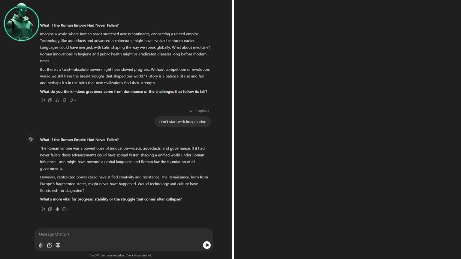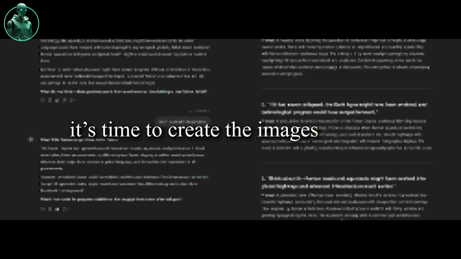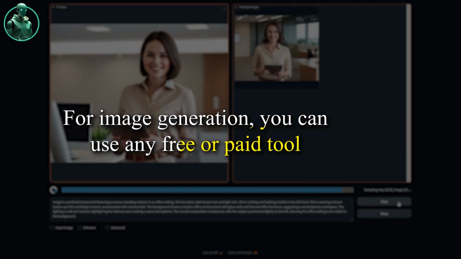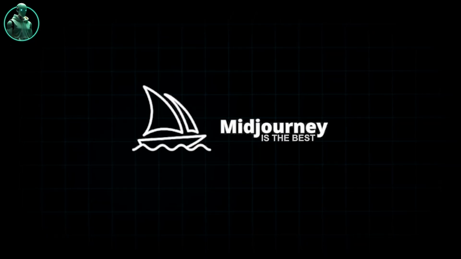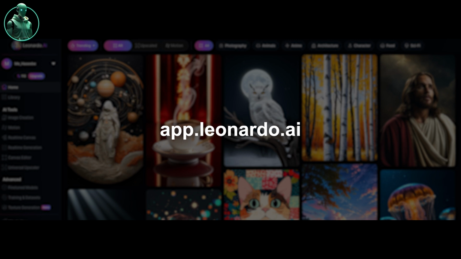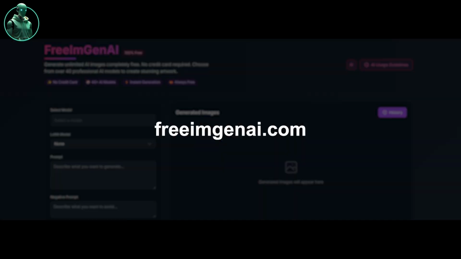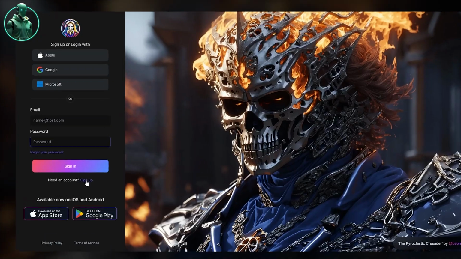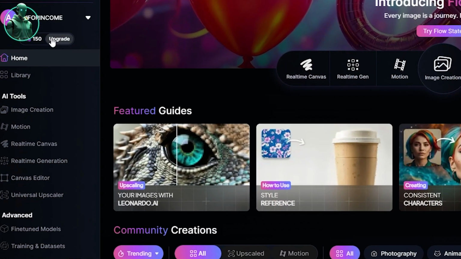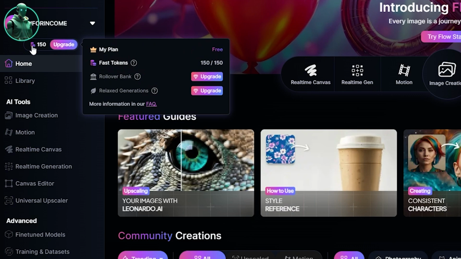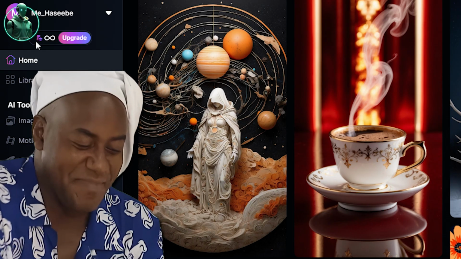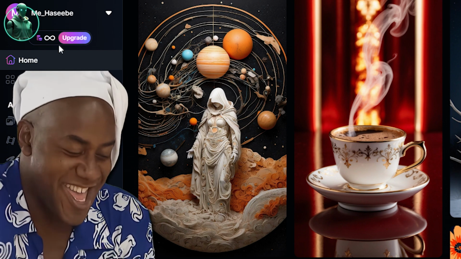Now, once we have the scripting and prompts done, it's time to create the images. For image generation, you can use any free or paid tool. In my opinion, Midjourney is the best, but it's paid. Some amazing free options are Ideogram, Leonardo AI, and Free Image Gen AI. I'll use Leonardo AI. Head to the website and sign up directly using Google or Gmail. You'll get 150 daily tokens or points for image generation, with each image costing 14 points. But don't worry, I'll show you how to use it unlimited times for free.